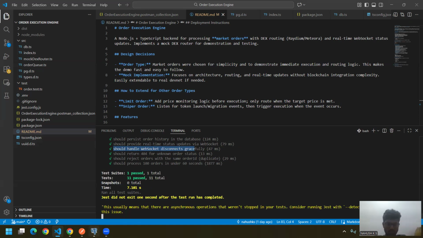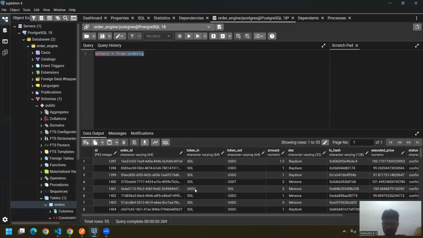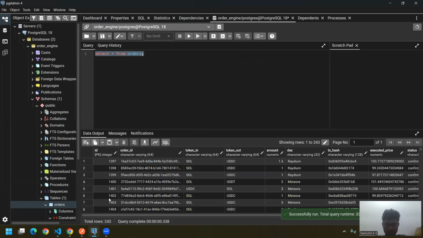All the orders are stored in Postgres. Yeah, so it's done. Now the rows have increased.